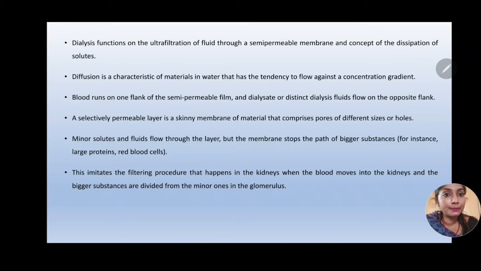A selectively permeable layer is a thin membrane of material that comprises pores of different sizes. Minor solutes and fluids flow through the layer, but the membrane stops the path of bigger substances like proteins and RBC cells. So in this way it imitates exactly the glomerulus of the kidney. Therefore it is also known as artificial kidney.